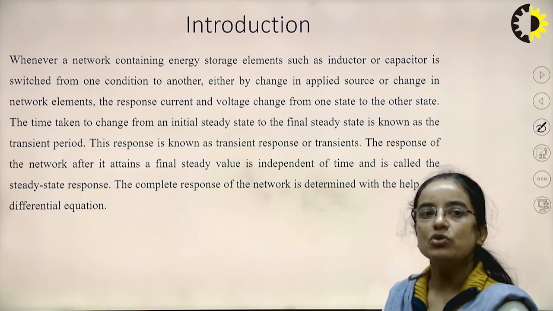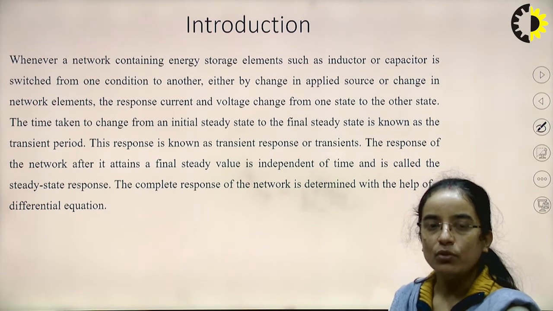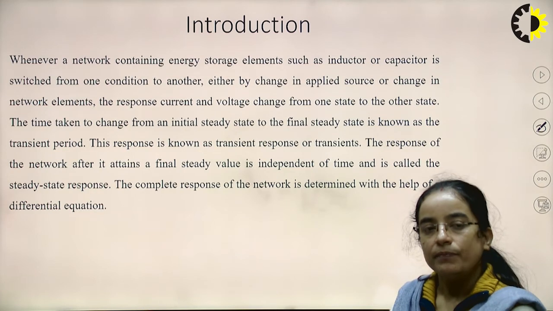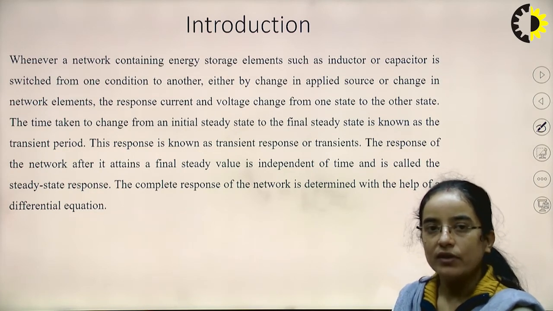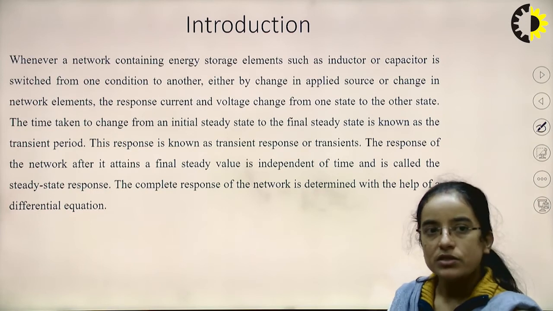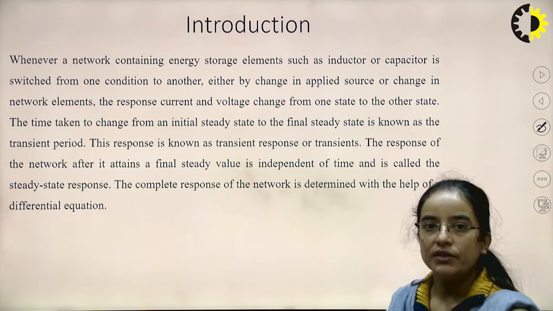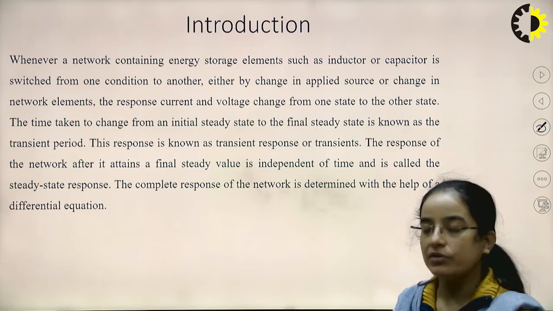The response of the network after it attains a final steady value is independent of time, and it is called the steady state response. So the complete response of the network is determined with the help of the differential equation.